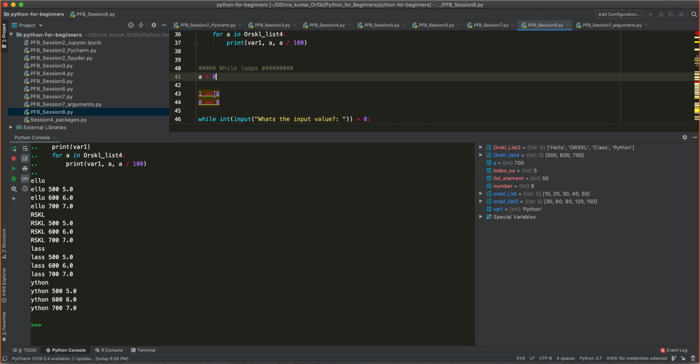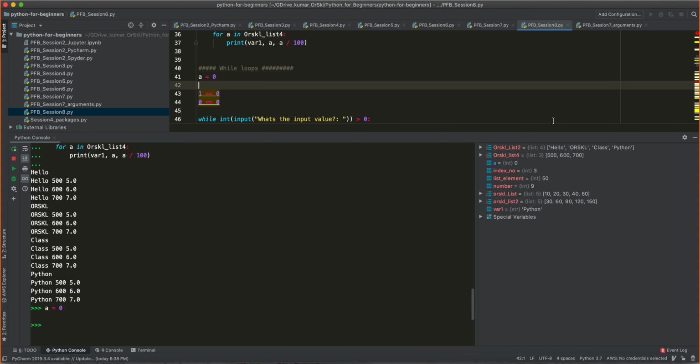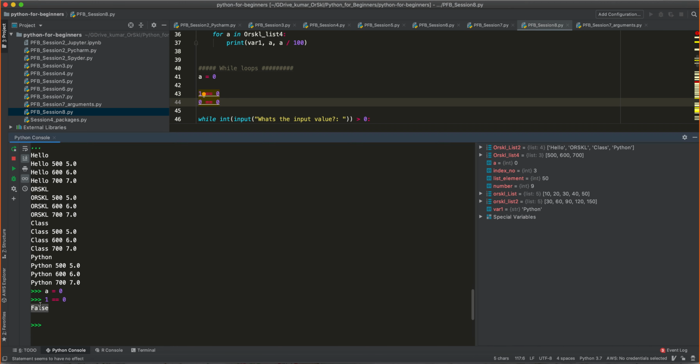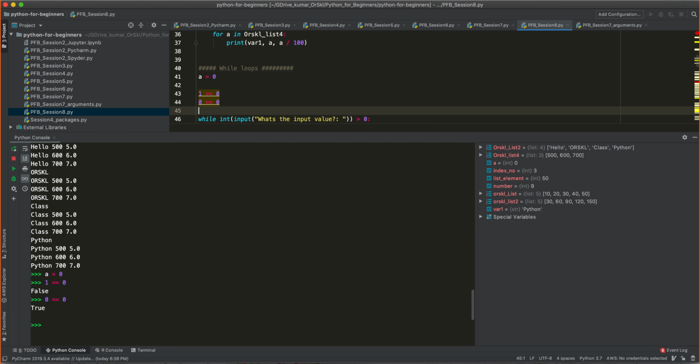But if you are using the double equals symbol, you are comparing. So if you say a equals 0, you are assigning the variable value as 0. But if you are saying 1 double equals 0, it is saying false. 1 is not equal to 0. You are comparing if 1 equals 0 or not. Now if you say 0 double equals 0, yes, you are comparing these two things. That's the reason you see true.